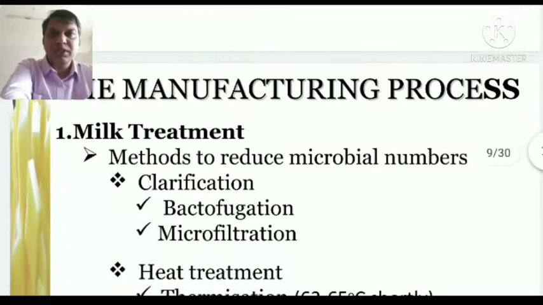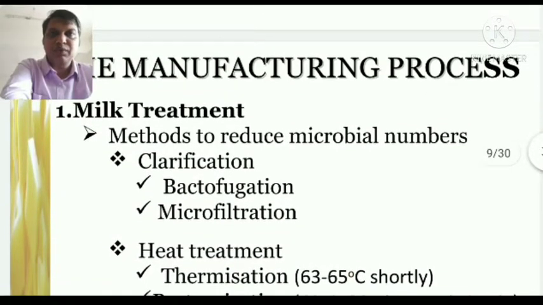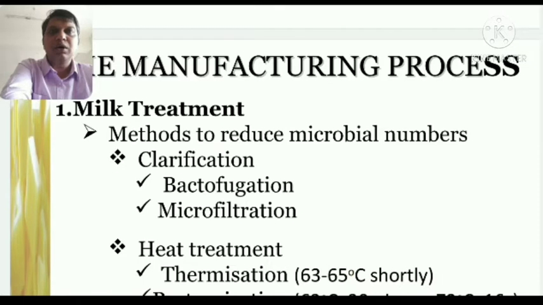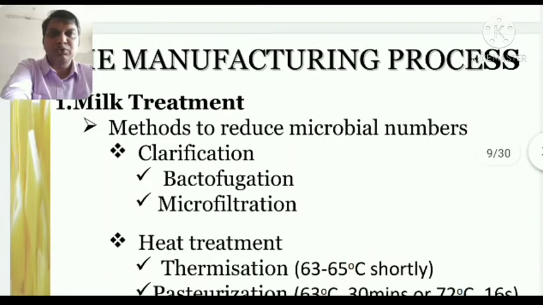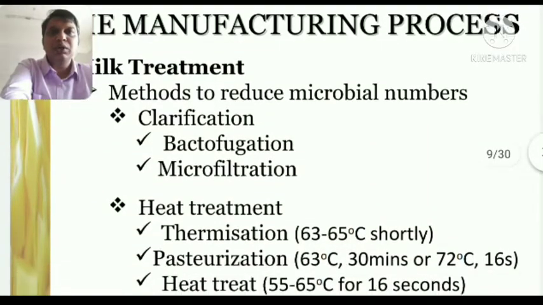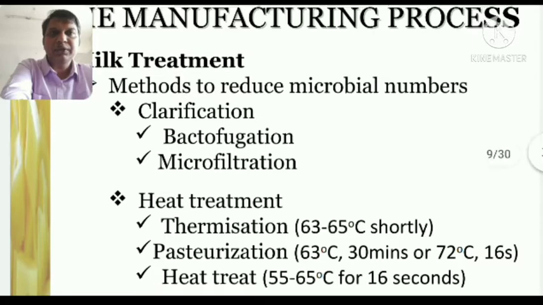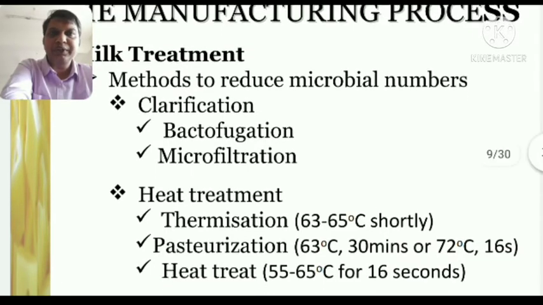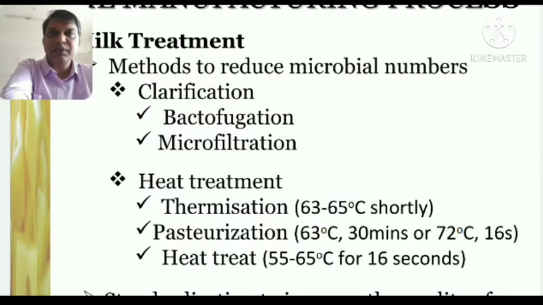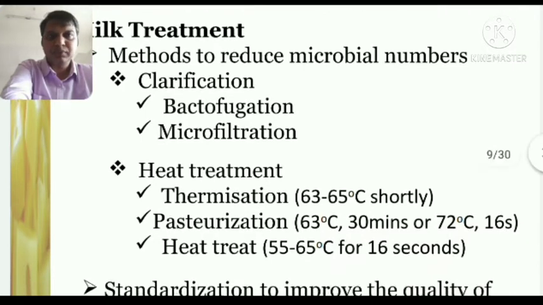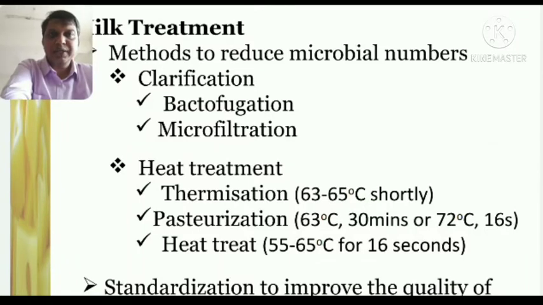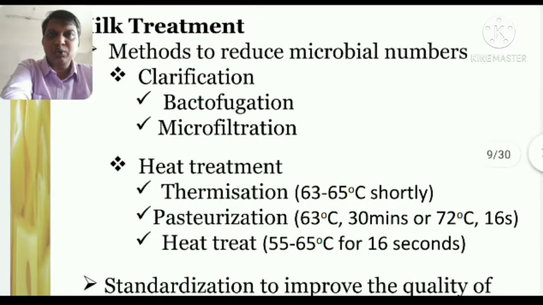Here comes the first step, that is milk treatment. First of all, we need to take pure, clarified, 100% hygienic milk, and then we proceed. For milk treatment, the methods to reduce microbial numbers are clarification, bactofugation or microfiltration. These are the three steps we use to get a milk which we can control to produce a proper cheese. Clarification is done to control bactofugation and microbial filtration.